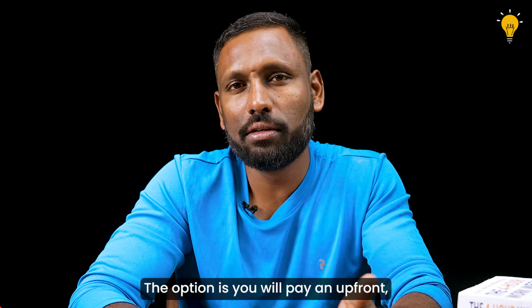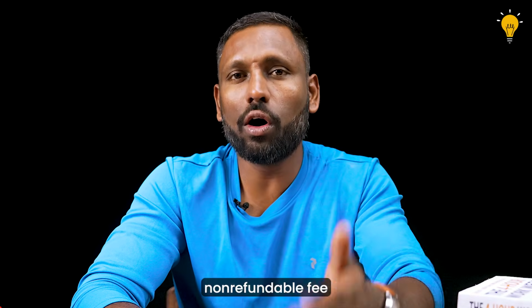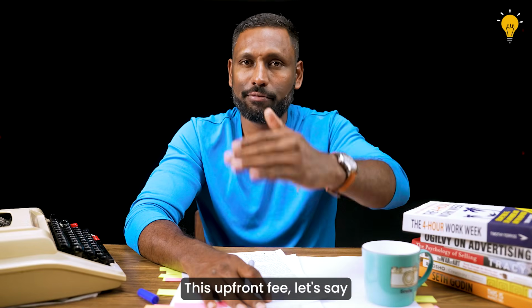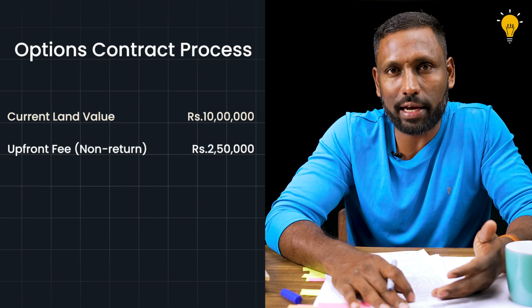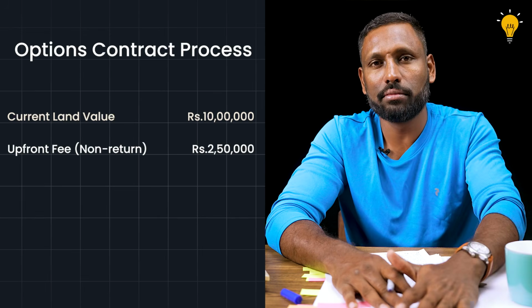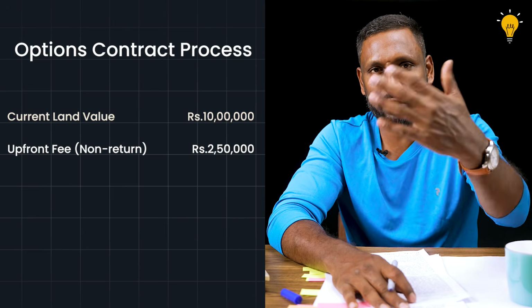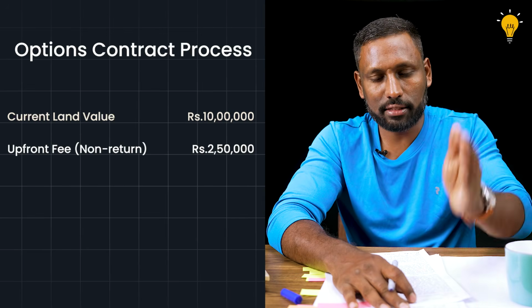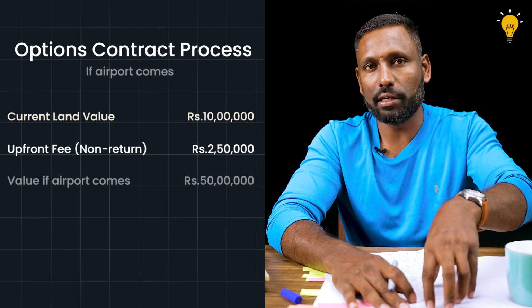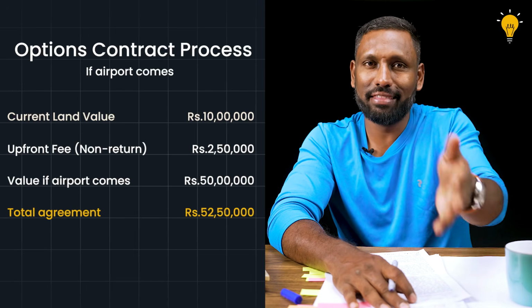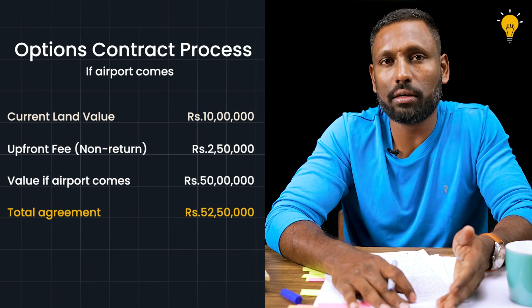The option is you will pay an upfront non-refundable fee. Whether the airport comes or not, this upfront fee, let's say you will pay 2.5 lakhs, you're going to pay to the seller. You will not get this money back. It just goes to the seller, whether you buy the land or not. The seller will have this money. If the airport comes, you will buy at the agreed price plus this non-refundable cost.